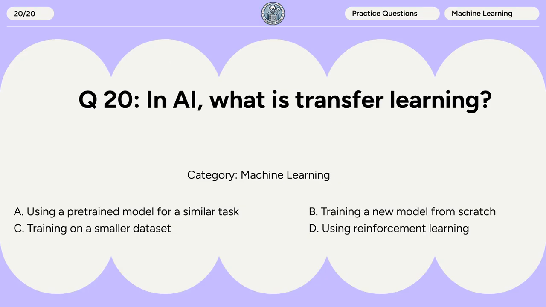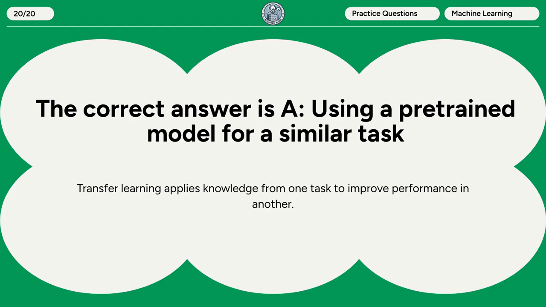Question 20. In AI, what is transfer learning? A. Using a pre-trained model for a similar task. B. Training a new model from scratch. C. Training on a smaller dataset. D. Using reinforcement learning. The correct answer is A. Using a pre-trained model for a similar task. Transfer learning applies knowledge from one task to improve performance in another.